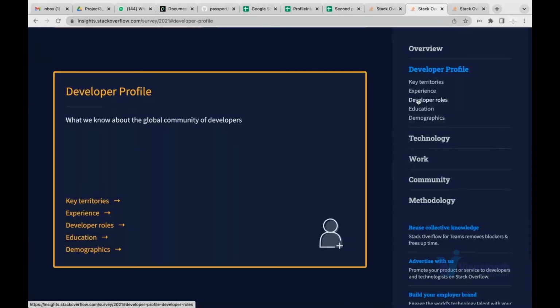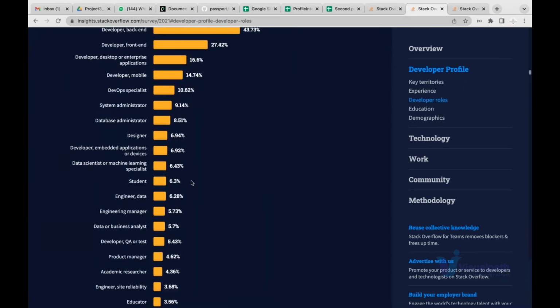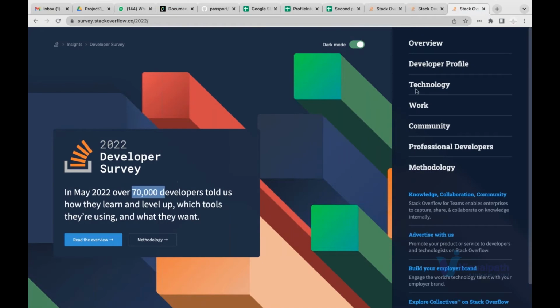Again, on developer role, full stack came on top. Full stack, front end, back end is on the top, and again data science and machine learning is 6%. It was 8% in 2020, 6% in 2021, and then in 2022, 70,000 developers participated.